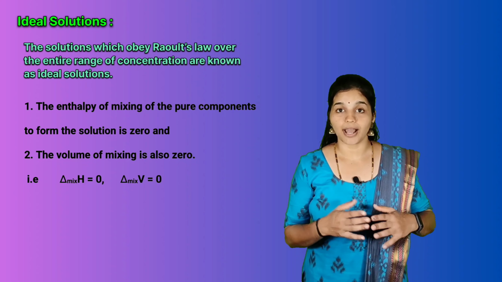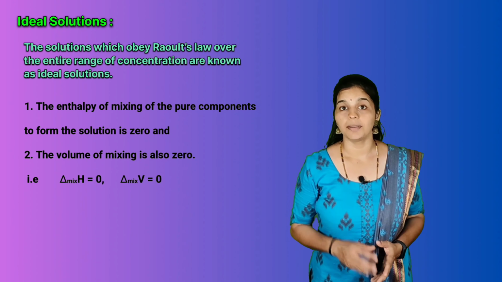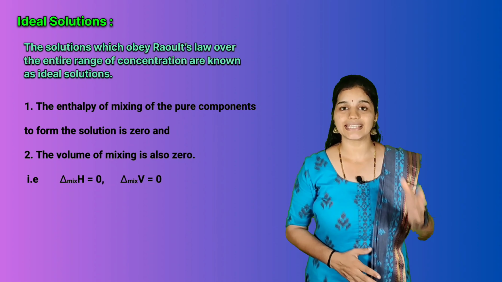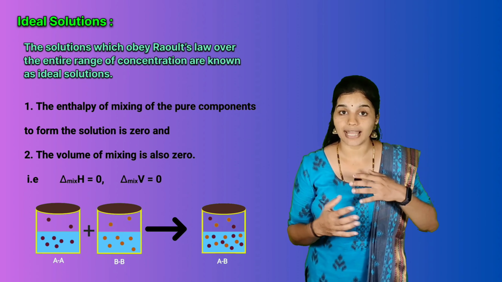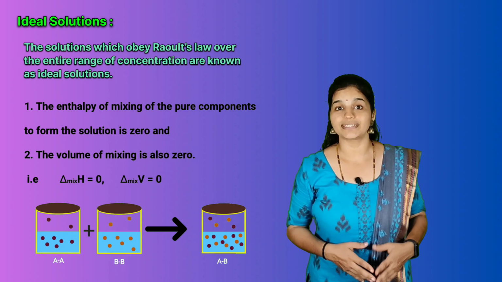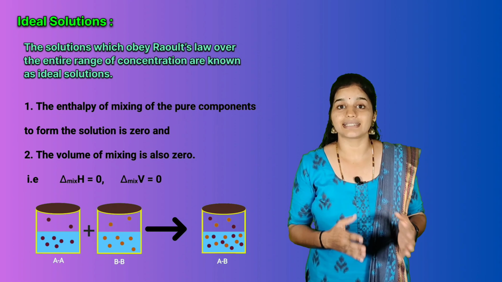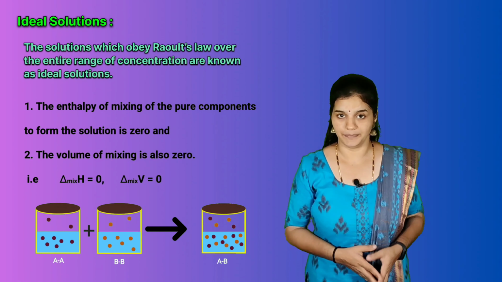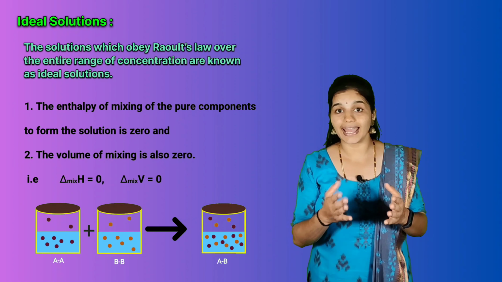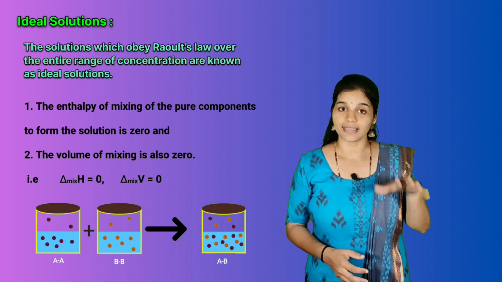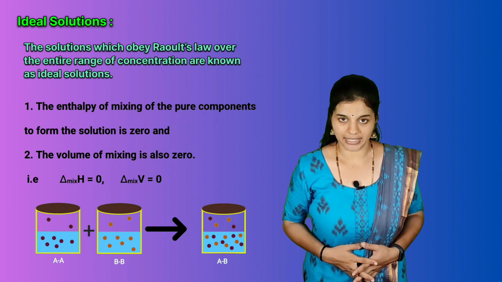Now, let us try to understand the ideal behavior of solutions at the molecular level by considering two components A and B. In pure component A, the intermolecular attractive interactions will be of the type A-A, and in pure component B, of the type B-B. Whereas in the binary solution of A and B, in addition to A-A and B-B interactions, we also see A-B type interactions.